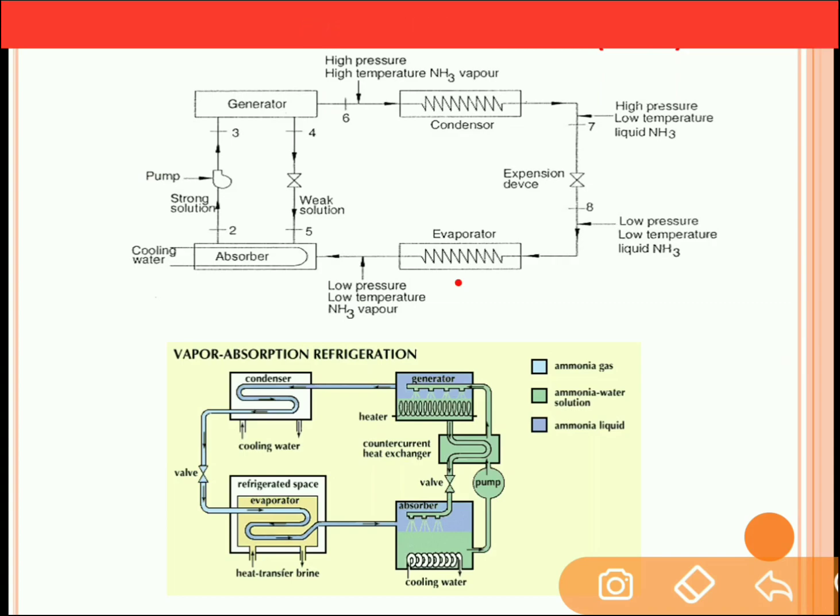So there is an evaporator. At the entry of the evaporator you have low pressure and low temperature liquid ammonia. So ammonia is there inside this tube, and this ammonia will act as a refrigerant. Now this ammonia inside the evaporator absorbs the heat from the space which is to be cooled. As the heat is absorbed from the space which is to be cooled, the low temperature liquid ammonia will convert into vapor ammonia, that is, phase change takes place. It means the heat absorbed is equal to the latent heat of ammonia.